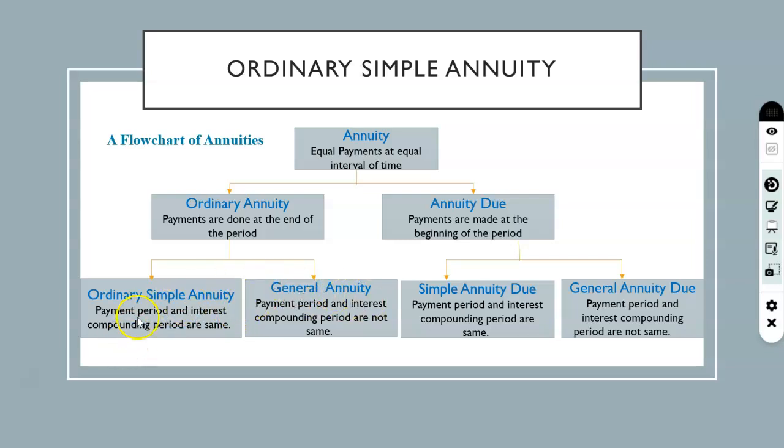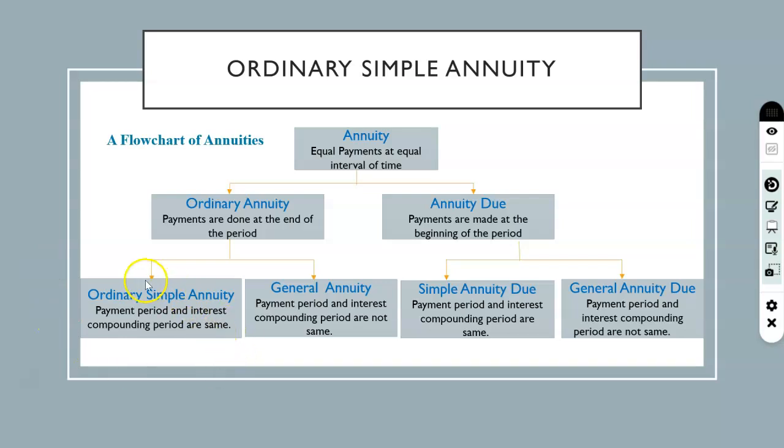Now, ordinary annuity can be of two types, ordinary simple annuity and ordinary general annuity. In an ordinary simple annuity, the payment period and interest compounding periods are the same, whereas in an ordinary general annuity, the payment period and interest compounding periods are not the same. And in a simple annuity due, the payment period and interest compounding periods are the same, and in a general annuity due, the payment period and interest compounding periods are not the same.